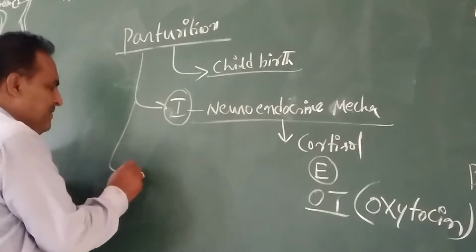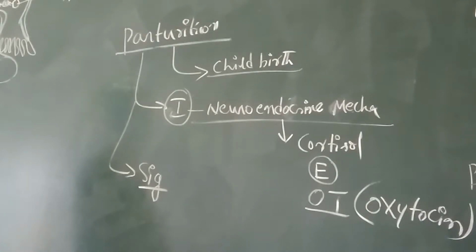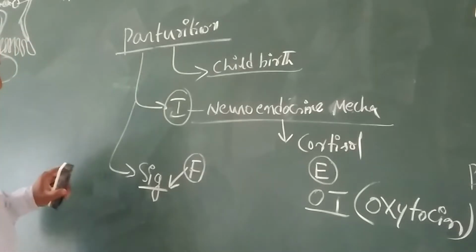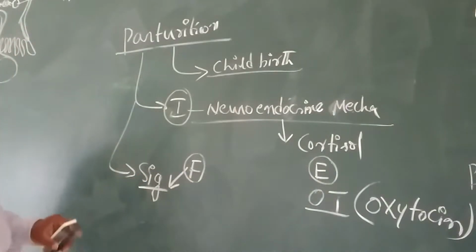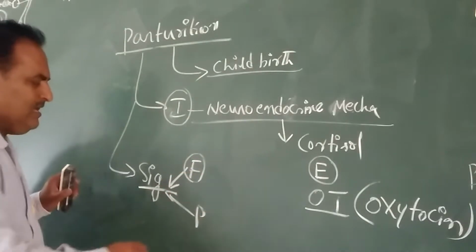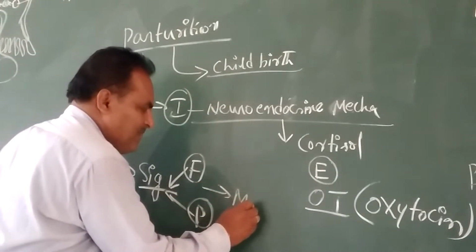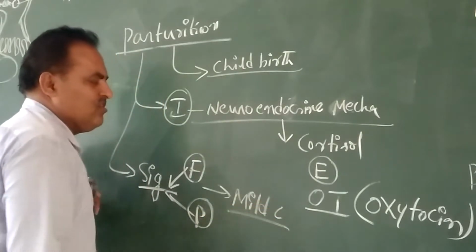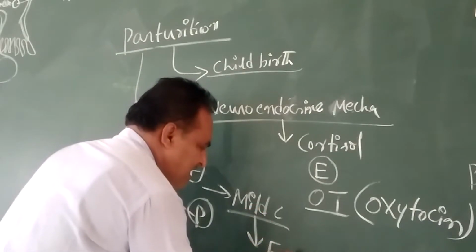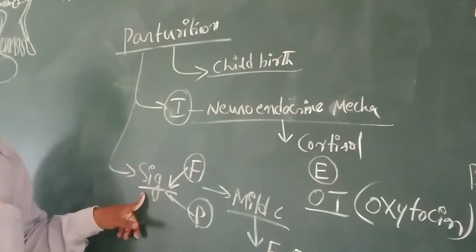In addition to that, there is a parturition signal produced from the fully developed fetus and placenta. It induces mild contraction of uterine muscles, that is called the fetal ejection reflex. It is very important. It is commonly called labor pain.